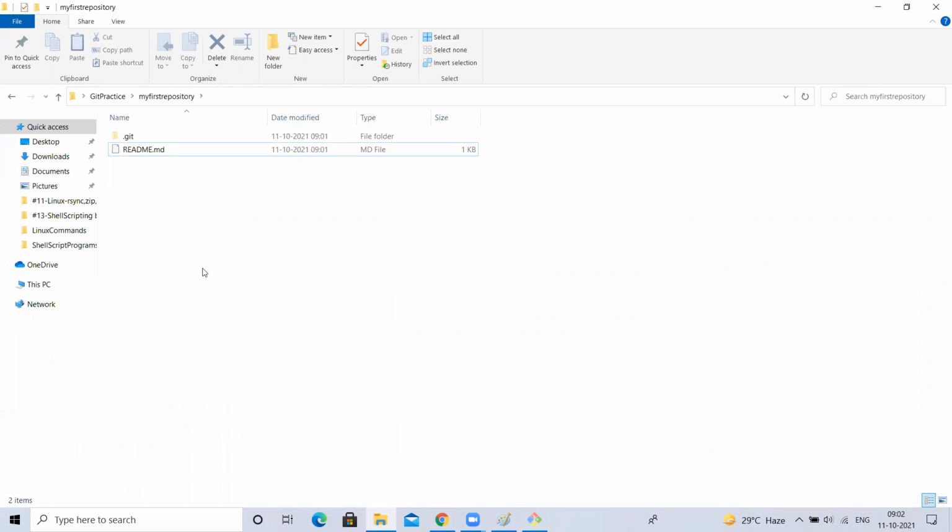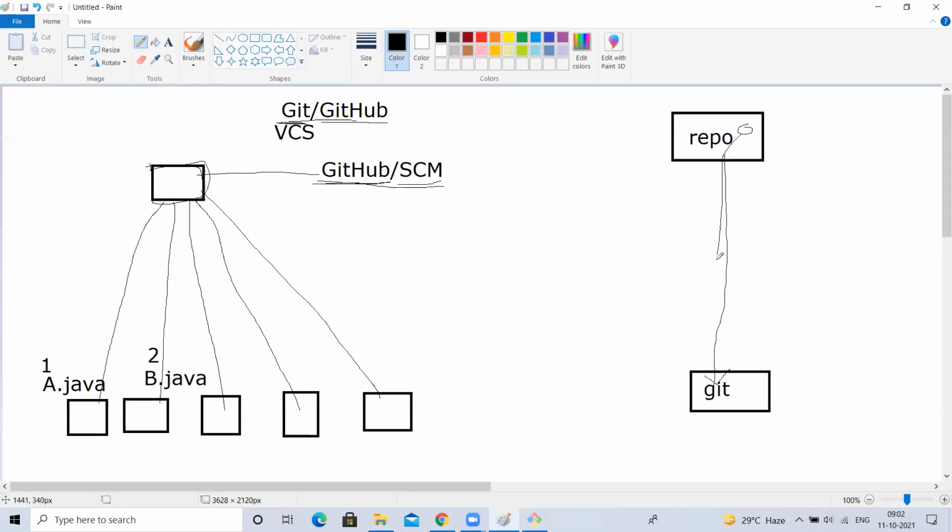Now I want to create a file in my local. What we did so far: here there is one readme.md. We cloned that from here, right? The file inside that repository, that entire repository, came to my local. The entire repository itself, with the files present inside it. There is one file, readme.md, and along with that file, the entire repository came into my local.